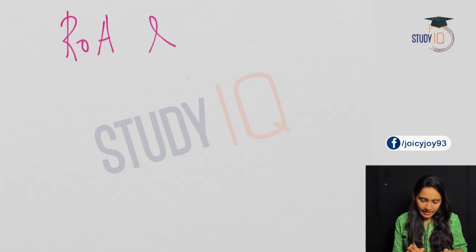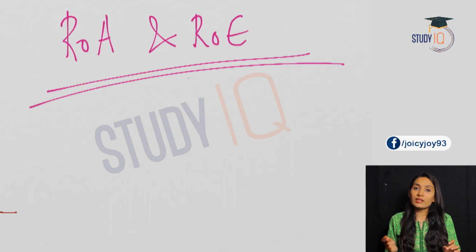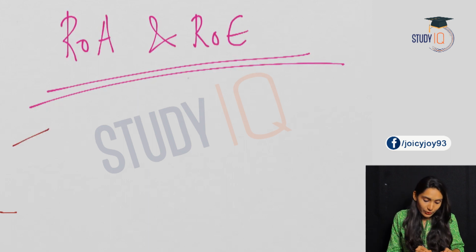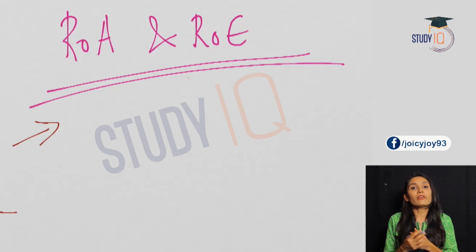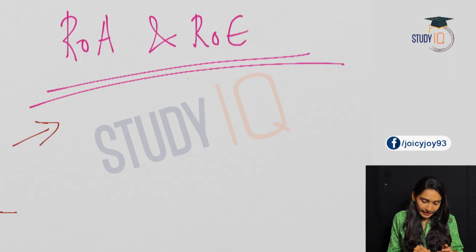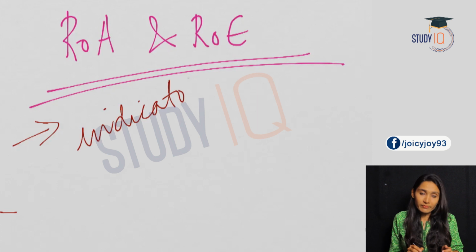In this lecture, we will discuss return on assets and return on equity. What is return on asset and what is return on equity? Briefly, these are two main indicators of the performance of banks.